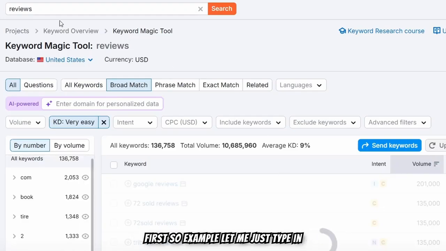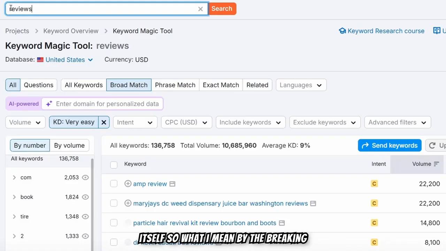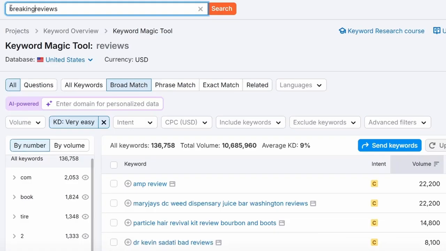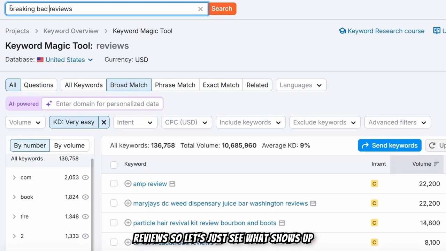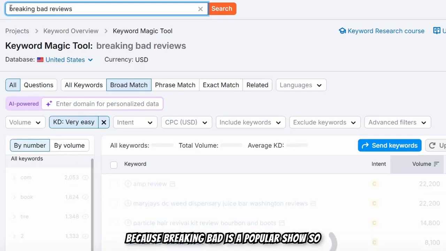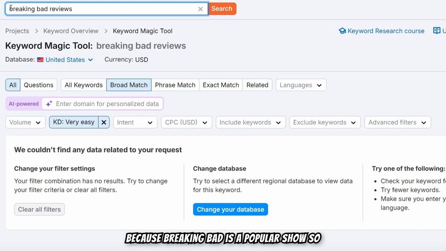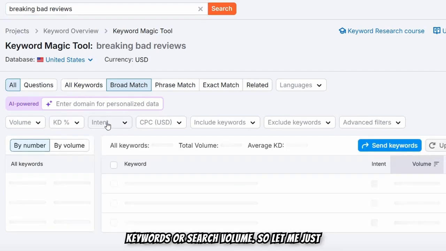So for example, let me just show you live. What I mean by that, Breaking Bad reviews. So let's just see what shows up, because Breaking Bad is a popular show. Very easy keyword, there's no keyword or search volume.